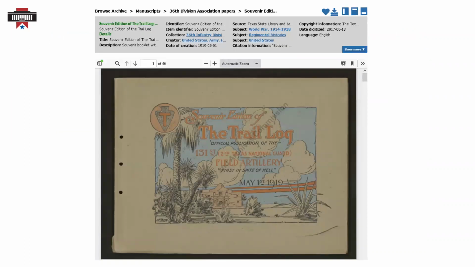When you're viewing images in the TDA, you have the option to zoom in and out to see the entire image. You'll also notice that materials on the TDA include our watermark. If you need to request unwatermarked images for publication or exhibit, please contact us and we'll be happy to help you.